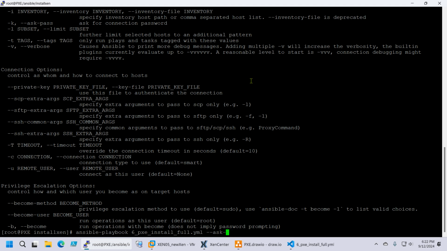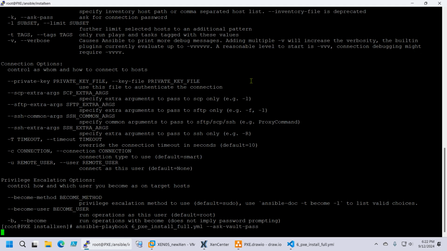Ask vault pass. Okay. Now in the vault you have all your root passwords, Active Directory passwords, and also the Ansible SSH password.